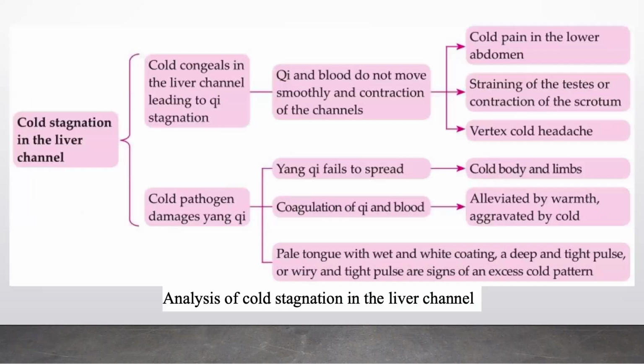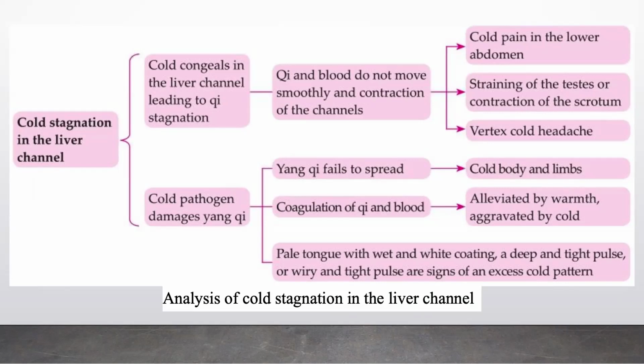Analysis of cold stagnation in the liver channel. As cold congeals in the liver channel that leads to qi stagnation, qi and blood do not move smoothly, and contraction of the channels result. So there will be cold pain in the lower abdomen, straining of the testes, or contraction of the scrotum, and vertex cold headache. Cold pathogen damaging the yang qi will cause failure of the yang qi to spread, leading to